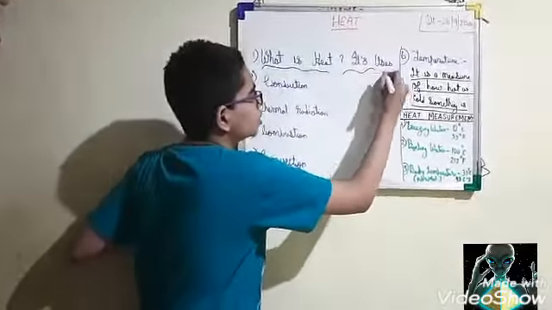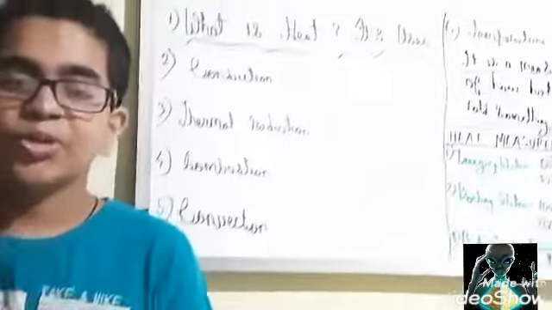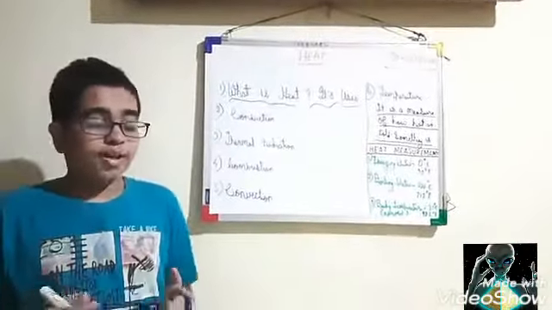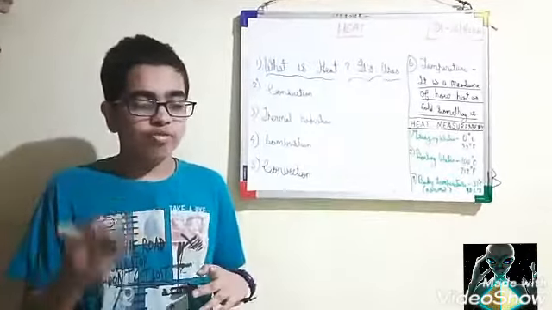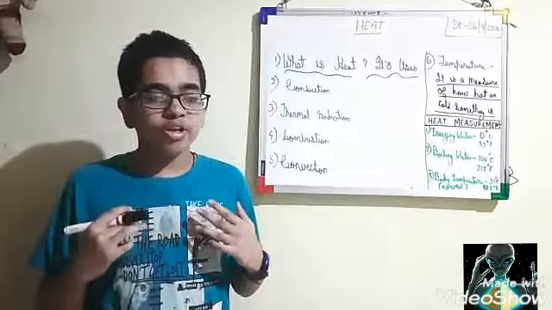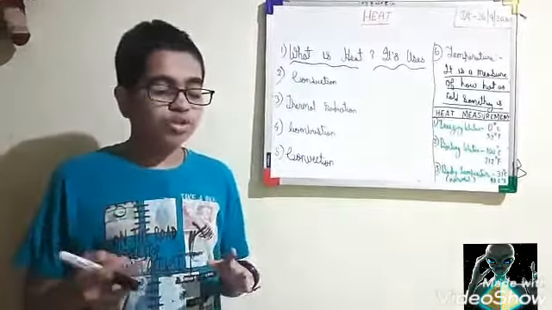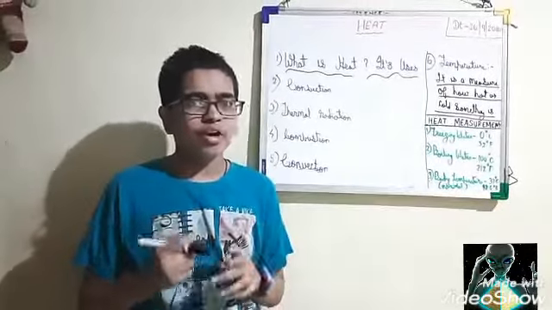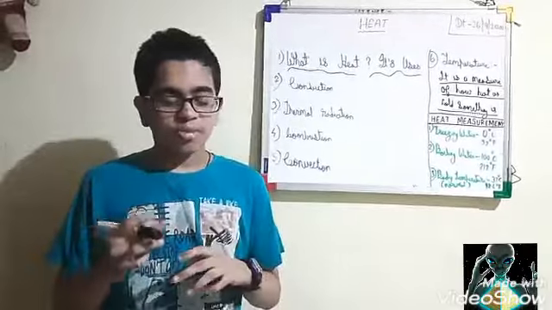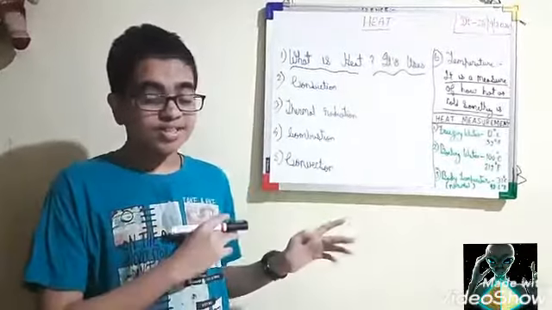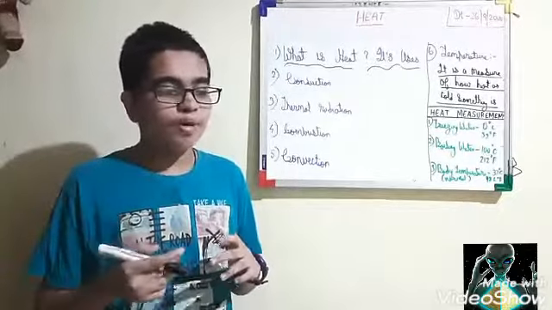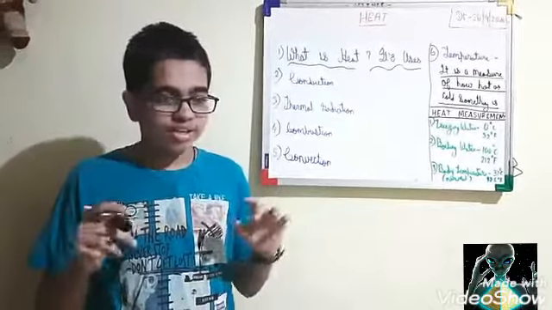What are the uses of heat? Heat is used for cooking, but the most important need for heat is to keep our body warm, because we humans are warm-blooded, but still we require heat to live. In the Ice Age, people were not able to survive because there wasn't enough heat.